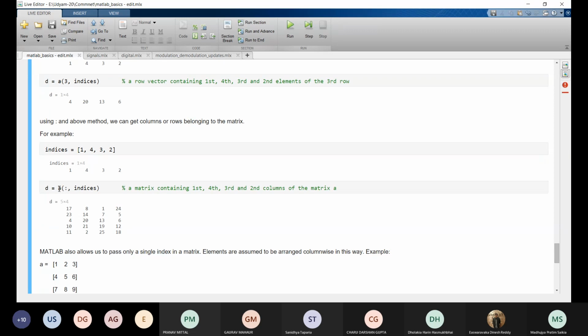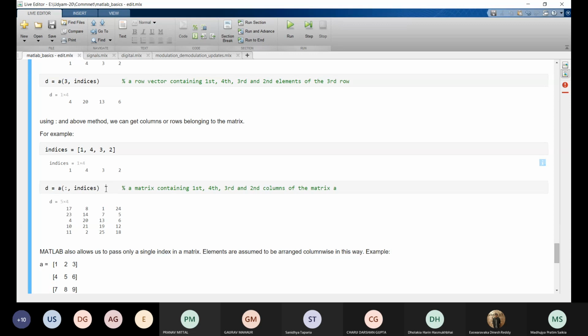If we define D as A of colon comma indices, then all the columns for the values of indices will be printed. Indices have values 1, 4, 3, 2, right? So the first column will be printed, then the fourth column, then the third column, and then the second column.